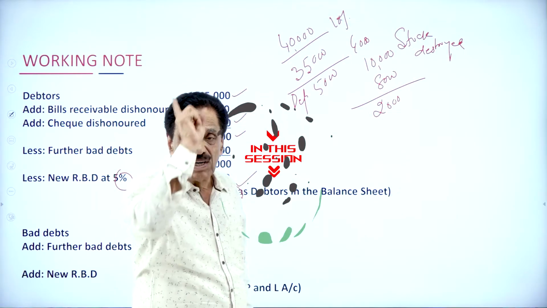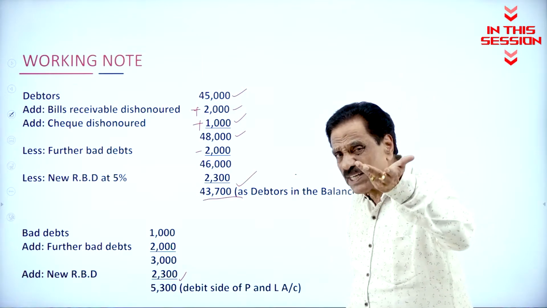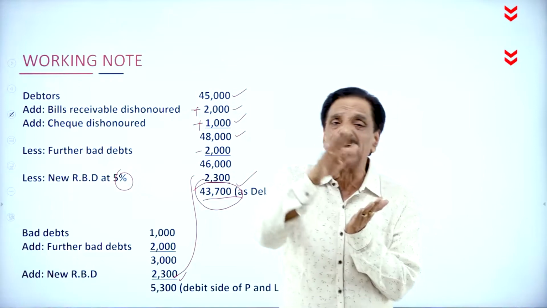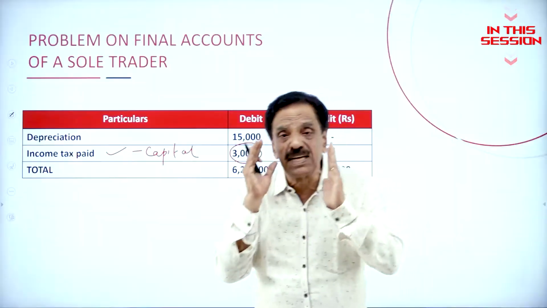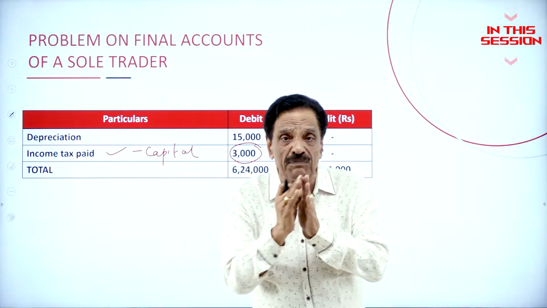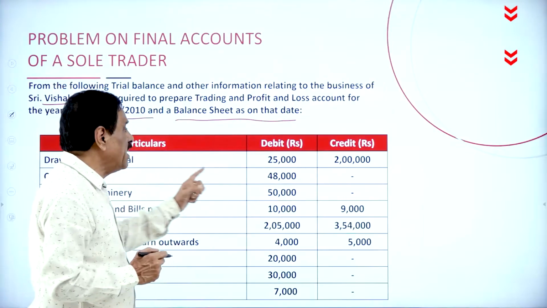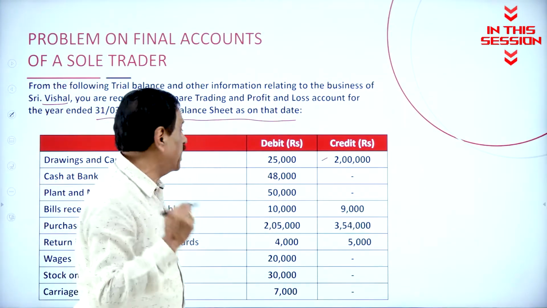10,000 full value, trading account credit side. When the check is dishonored, he becomes our debtor and we become the creditor to the extent of 1,000. Whatever the bad debt in the trial balance should not be deducted, it's already deducted from the debtor. If it's income tax, don't show it in the profit and loss account. It should be deducted from capital. Here, drawings and capital. The capital will go to the liability side of the balance sheet.